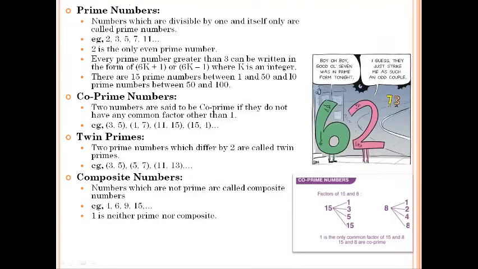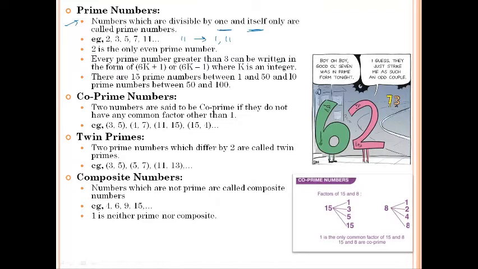So next we have prime numbers then. So prime numbers are those numbers which are only divisible either by 1 or themselves. Okay, and there are no other numbers which can completely divide these numbers, right? So these are the numbers which are called prime numbers. If you look at the prime numbers, there are 2, 3, 5, 7, 11. For example, if we take 11, 11 can be divisible only by 1 or 11. There are no other factors, right?